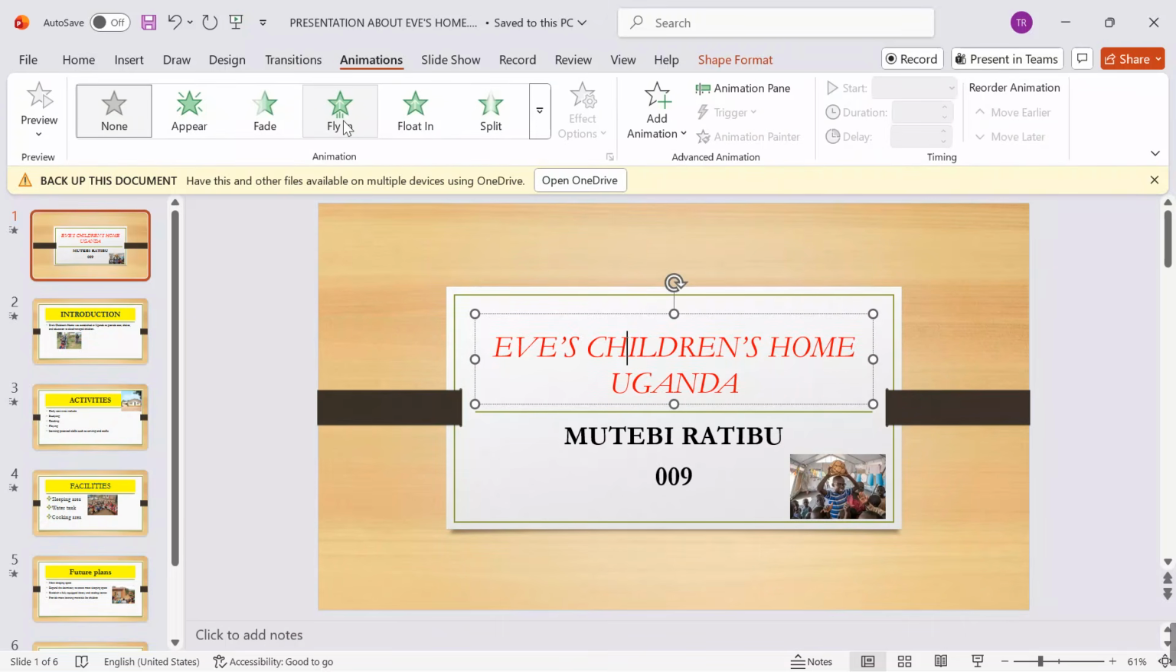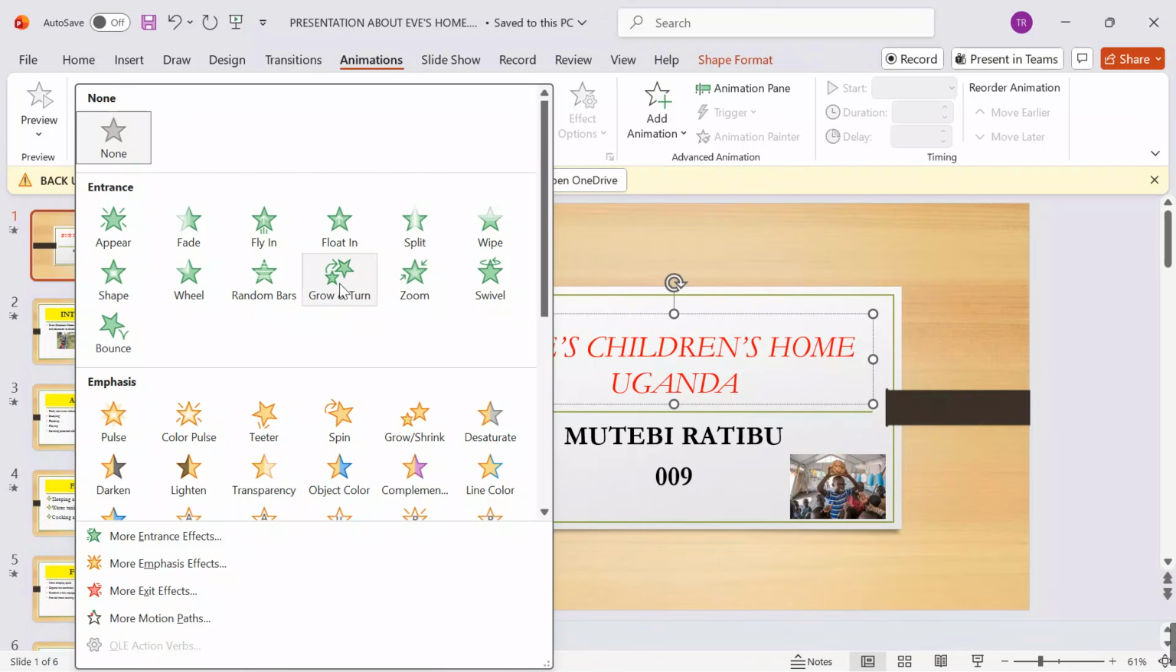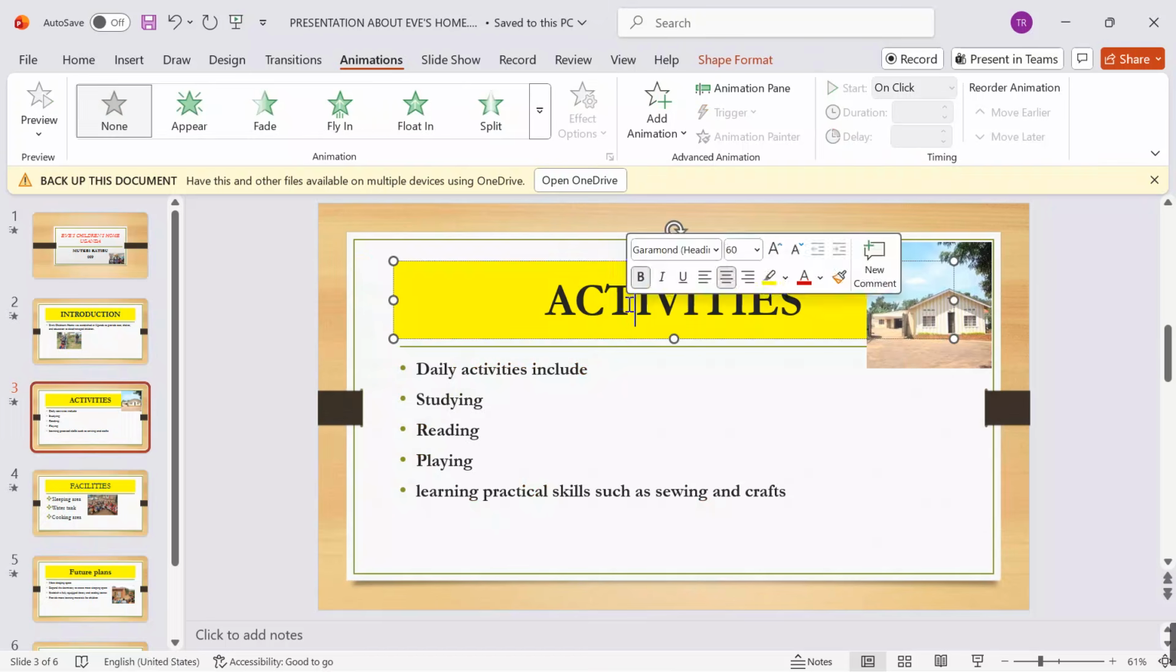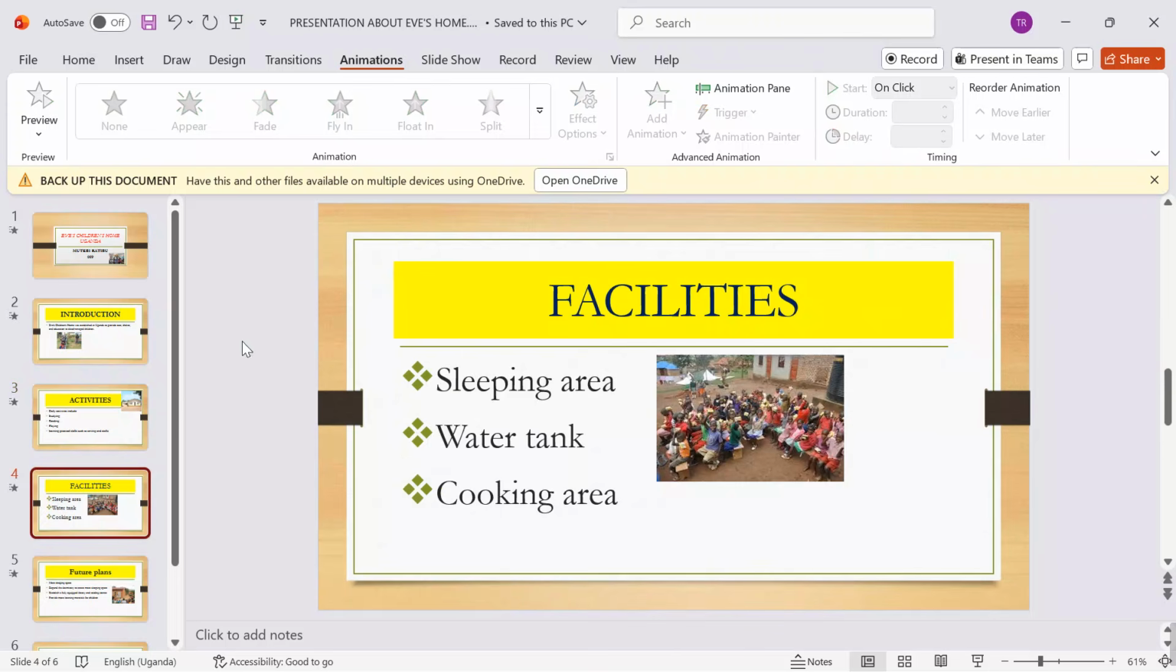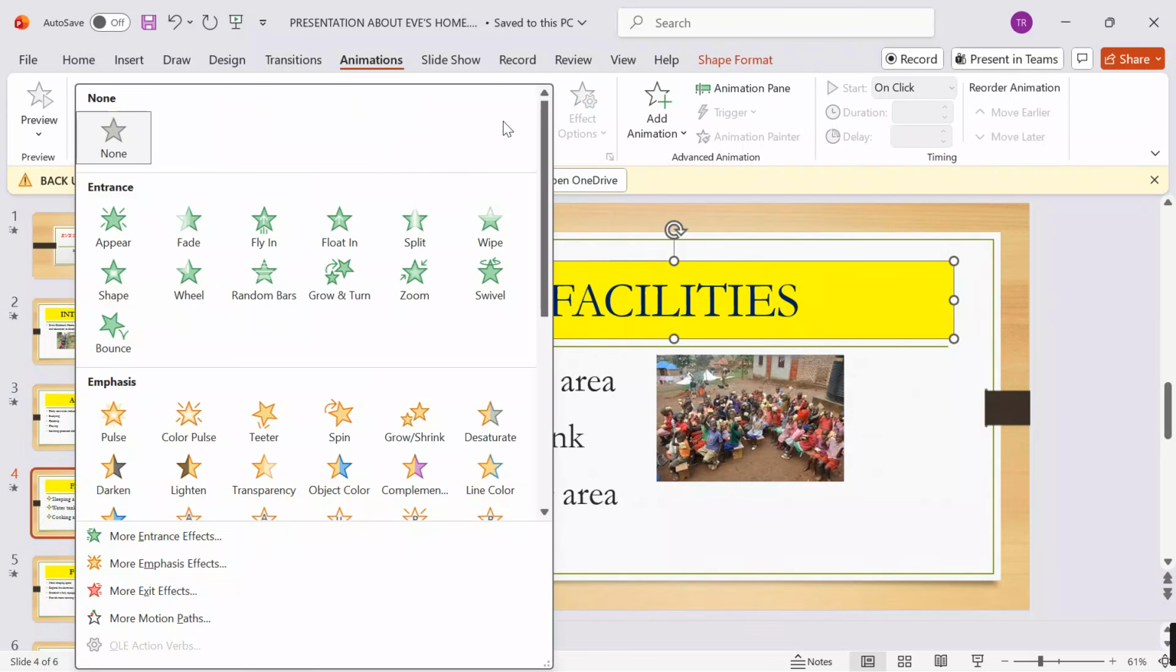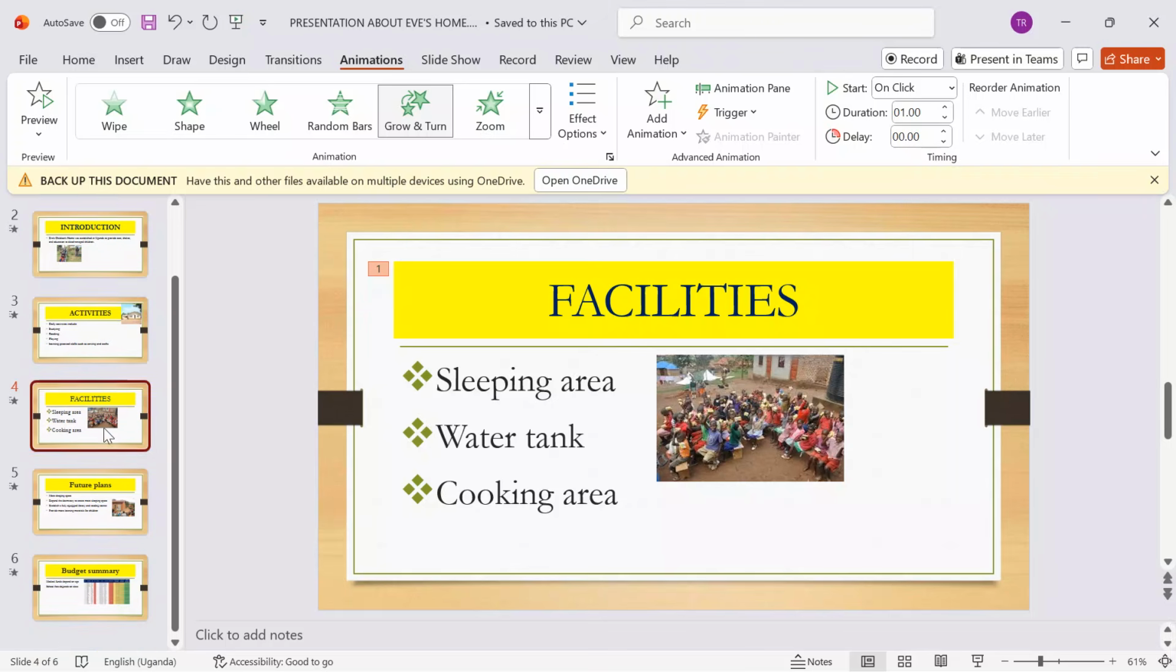You can also go on, apply some animations, apply some transitions, apply lots and lots on your content. So all this is there for you to pick and play around with.